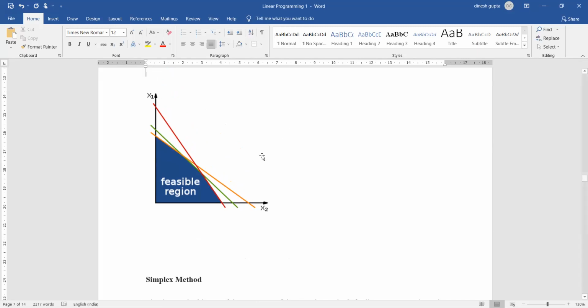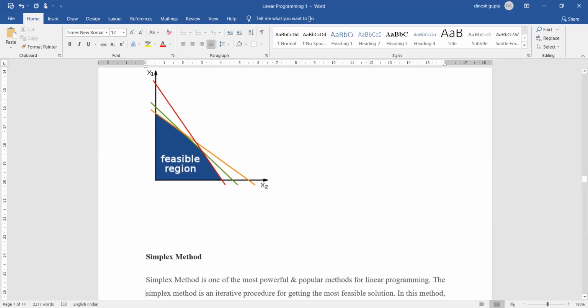Moving towards the last method, which is a very important method and the most used method for solving linear programming, it is called the simplex method. So what does the simplex method represent? This is part of the subject called operations research. In this we have a set of mathematical calculations that lead us to the solution.